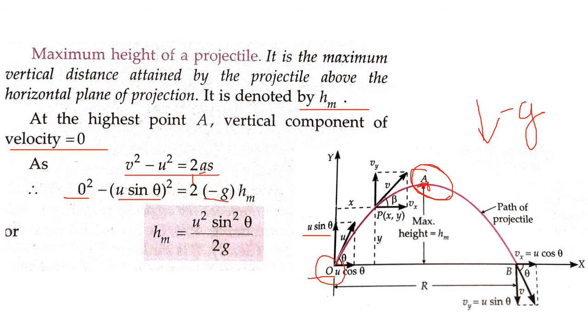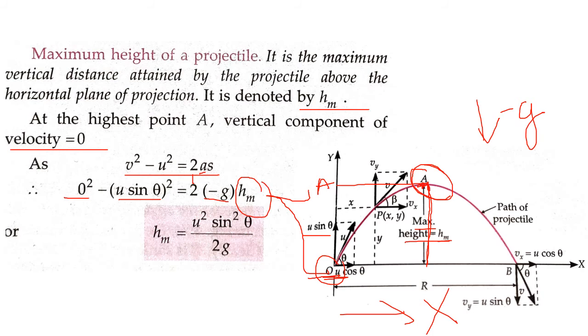Now, how much distance does it have to travel? It has to travel a distance of Hm, isn't it? We are considering only the vertical component, not the horizontal component. So how much displacement does this particle have to travel? Hm. The distance between the final point A and the initial point is known as your displacement, which is denoted by Hm, or I can also say this is the maximum height.